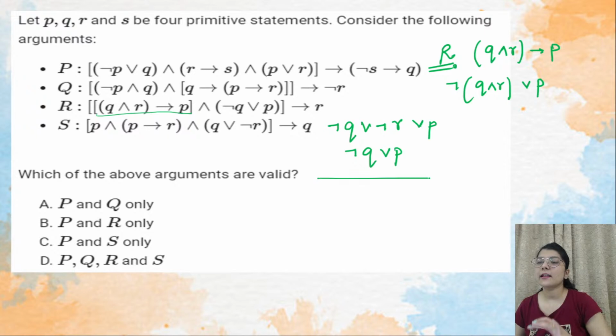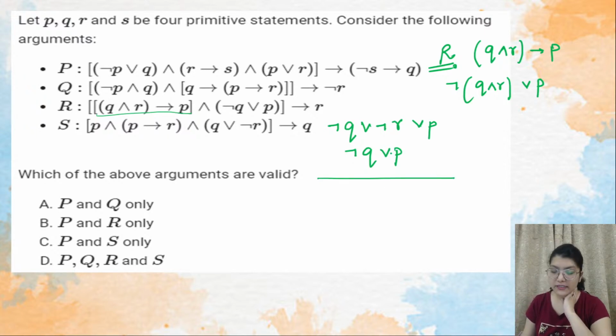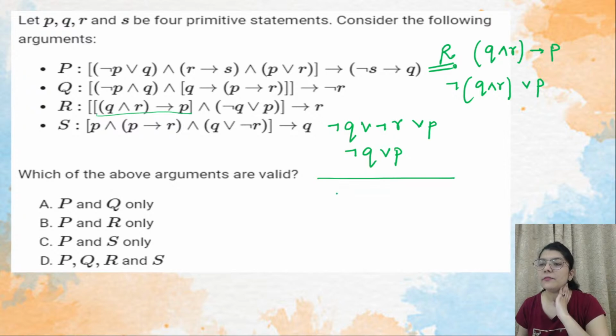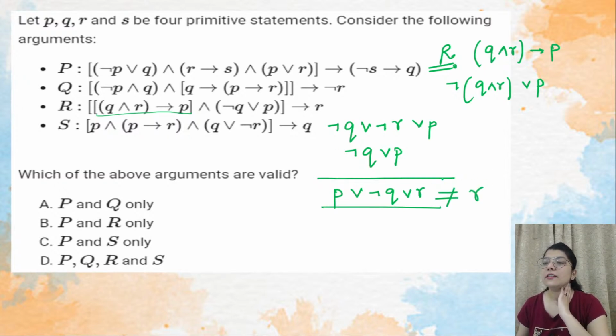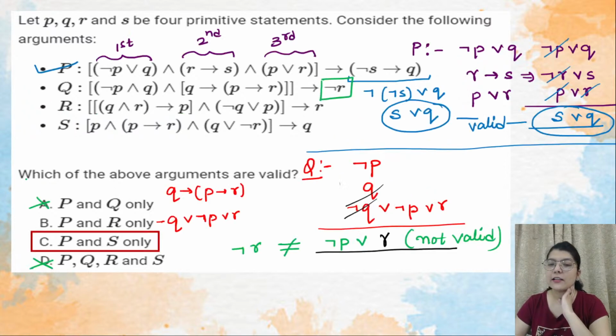Now try to cancel out. So what will cancel? Nothing will cancel out each other, because there is no proposition that you can say complement of each other. So it will be P or negation Q or R. And this is not equal to R. So this is also invalid. So P is valid. So we will cancel out what? We will cancel out R as well. So B will also cancel out and C will only remain.